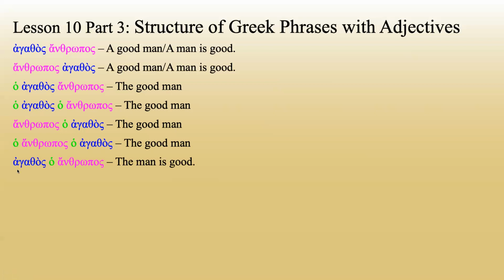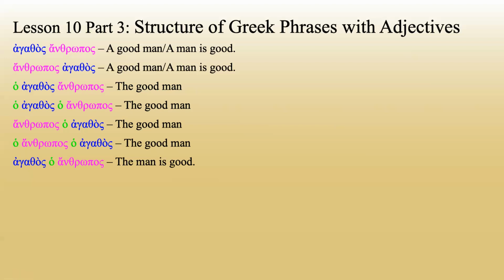Now let's look at this one. Agathos ho anthropos. First question in our mind, is there a definite article in front of the adjective? The answer to that question is no, there is not. That makes us have a second question. Is there a definite article in front of the noun? Yes, there is. That means that agathos is predicative. That means we're going to supply the word "is."